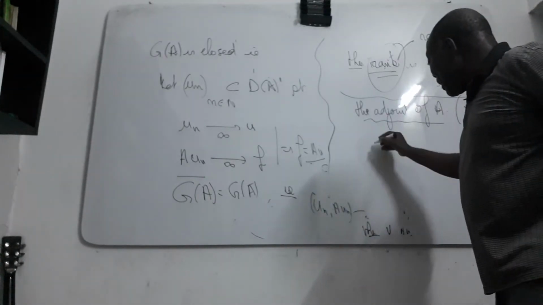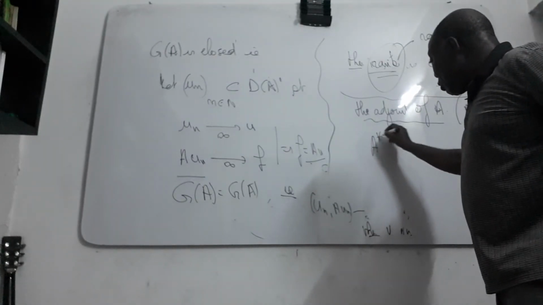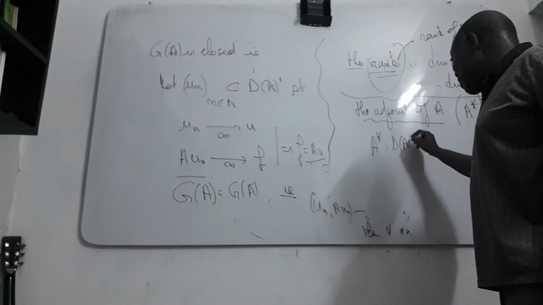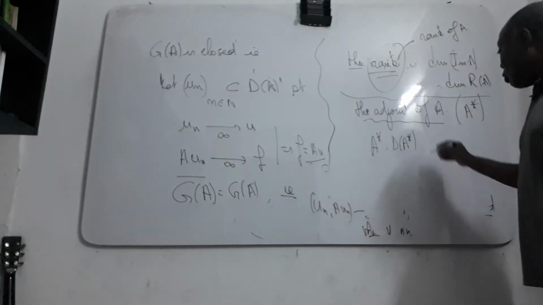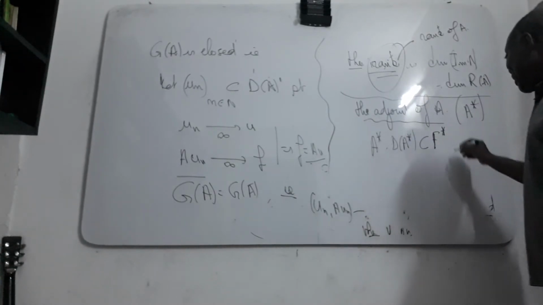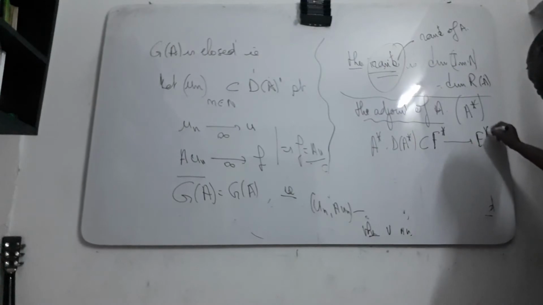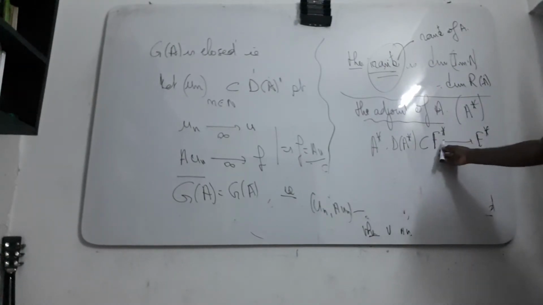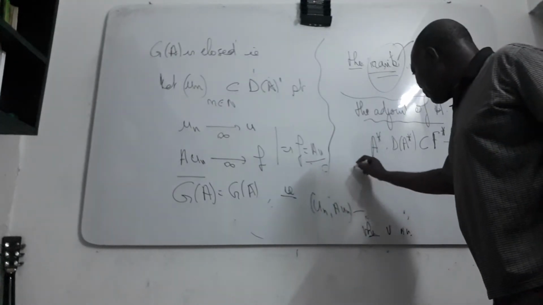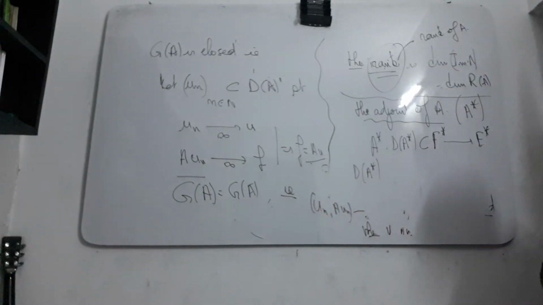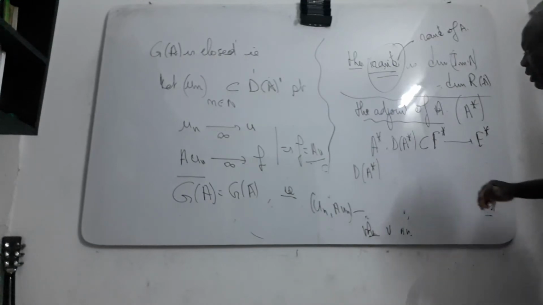It is a map from its domain, which I will define just now, and which is contained in the dual of F, into the dual of E. So it's just a linear map from the dual of F into the dual of E.